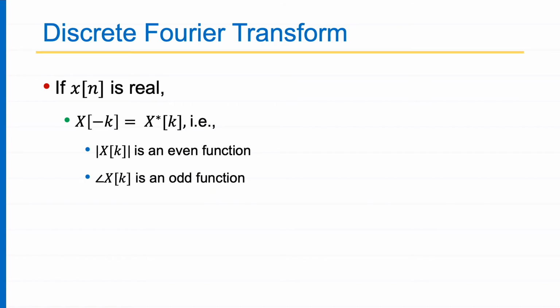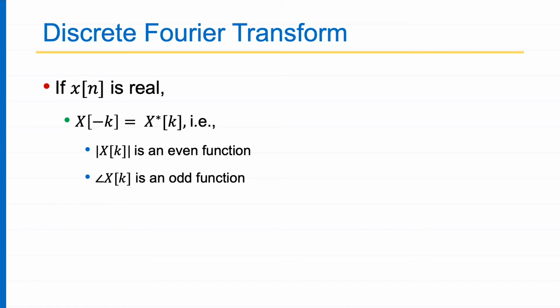Now coming to one property of the discrete Fourier transform. If my x[n] is real, which is the case in this course, mostly you will see real x[n], then it is seen that X[k] follows this property: X of minus k is X star of k. X is complex, right? So X star means complex conjugate. So this means the mod of X[k] is an even function, right? Because the mod of X of minus k is equal to the mod of X[k], because the mod of X star is the same as the mod of X.